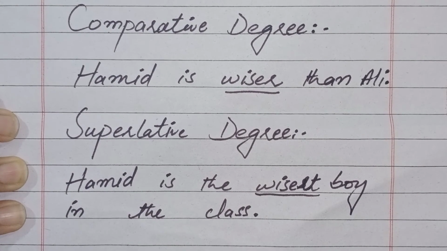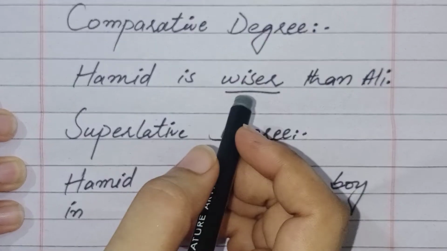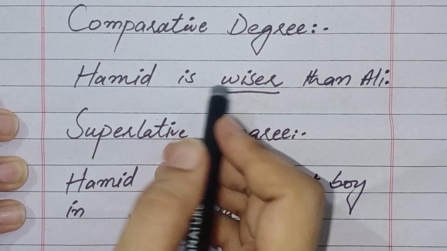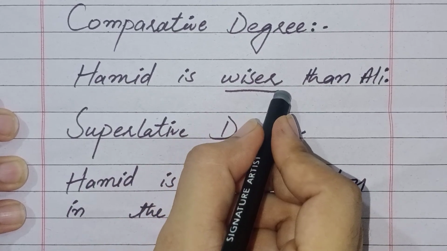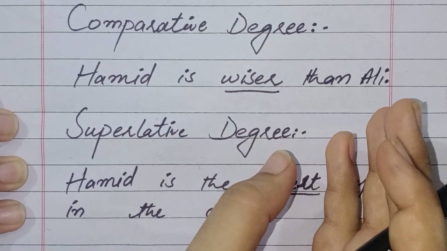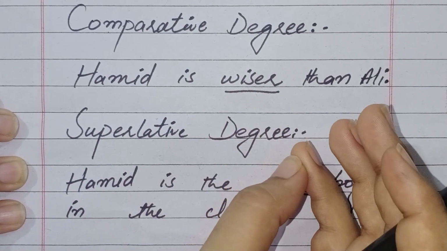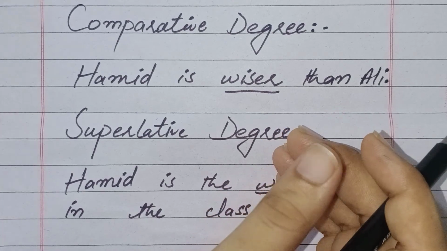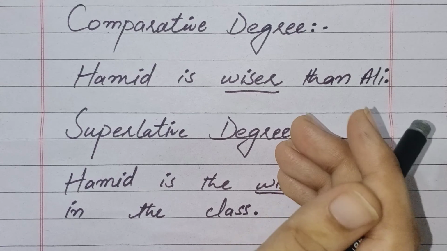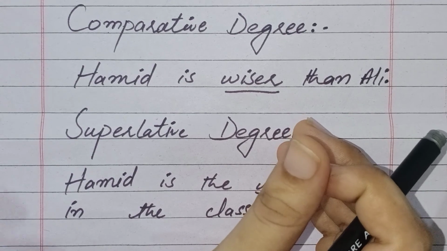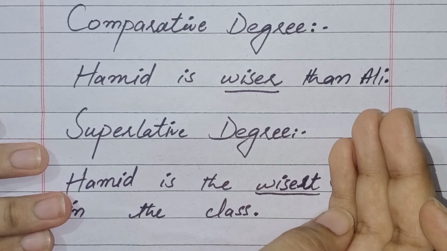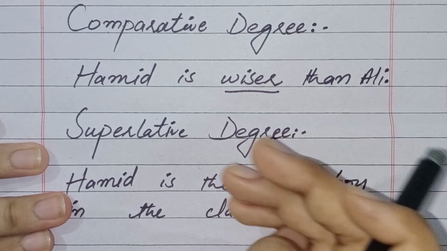So now guys, let's have a quick recap of today's video. In today's video, we have discussed the definition of adjective and its kinds, and the comparison of degrees. We have discussed 9 kinds of adjective, and they are adjective of quality, adjective of quantity, demonstrative adjective, emphasizing adjective, exclamatory adjective, interrogative adjective, numeral adjective, proper adjective, and the last one is possessive adjective.